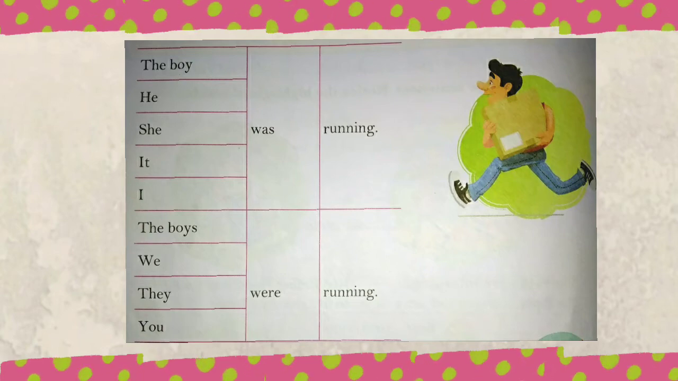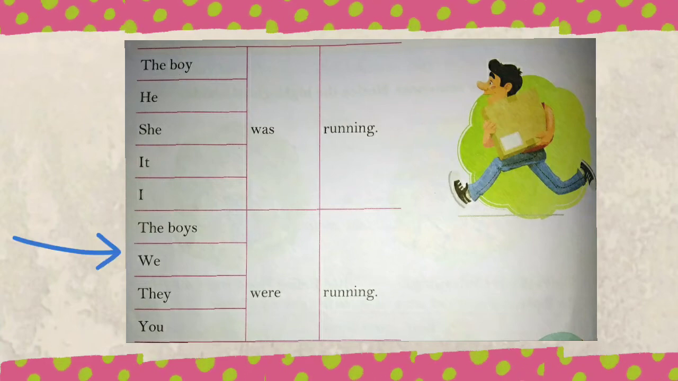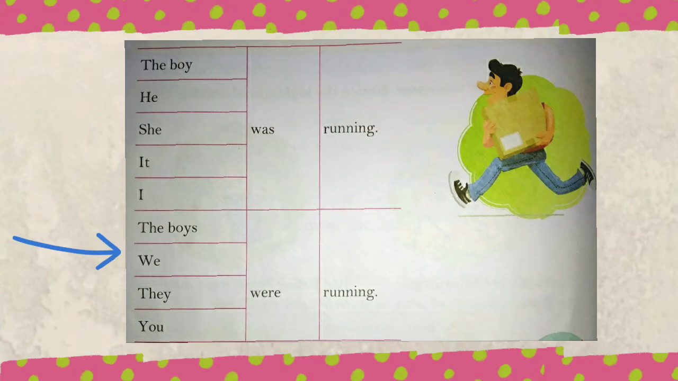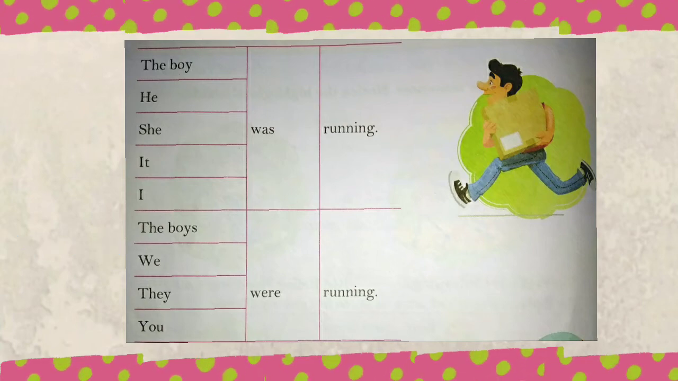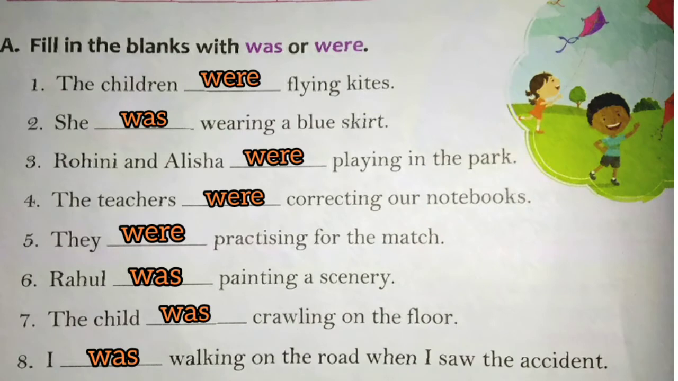The boy, he, she, it, I. So these are singular subjects and we use which helping verb? Was. Was running. And next table shows plural subjects. The boys, we, they, you. Here we use which helping verb? Were. Were running. Now we move to exercises.